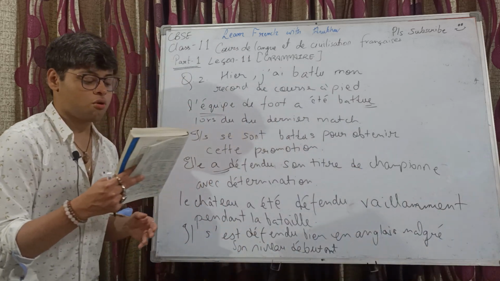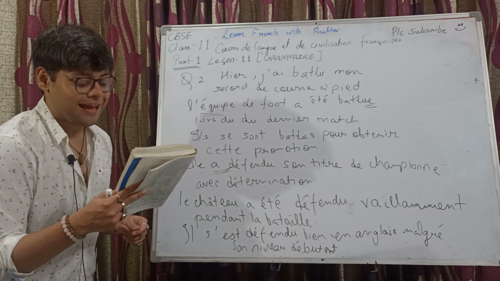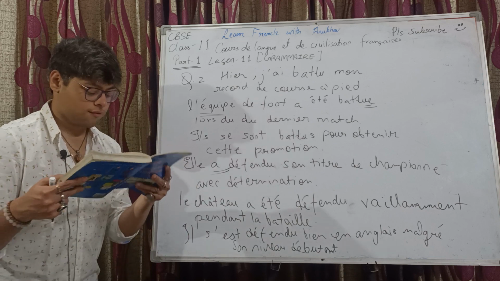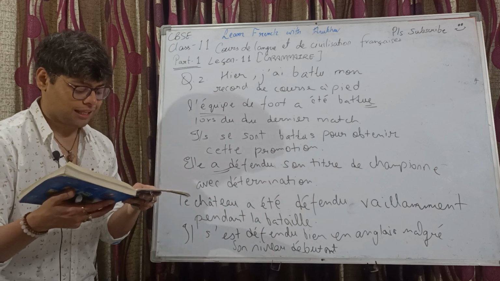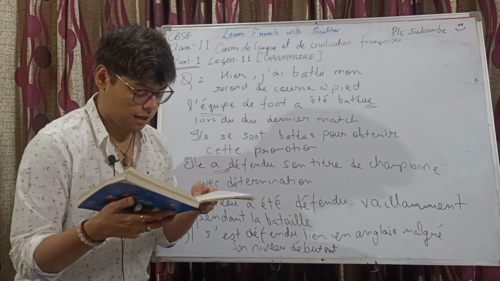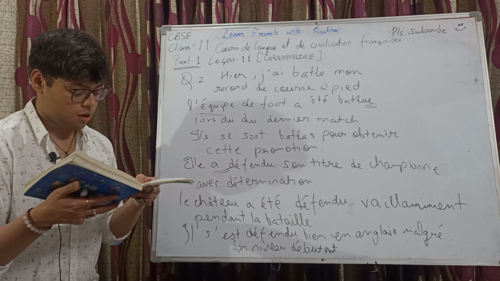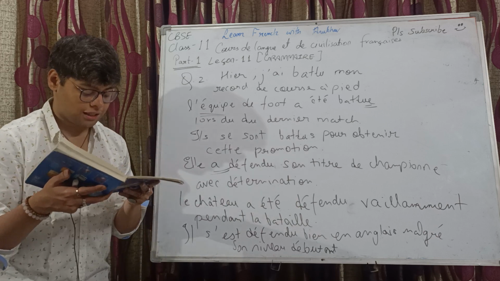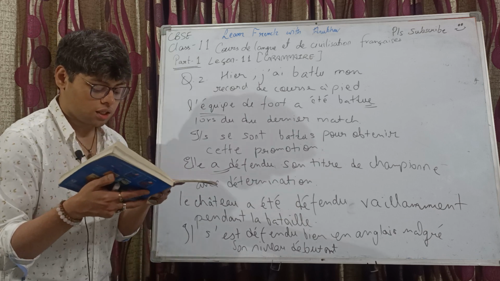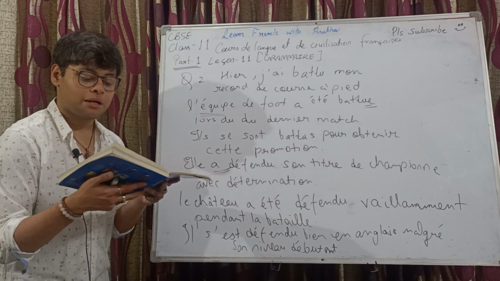Exercise number 3 is: mettez au plus-que-parfait ce passage de la lecture. Okay, so it's the second paragraph of the text. La Lorraine a été souvent un champ de bataille, surtout au cours de la Première Guerre mondiale. Canons, fusils, mitrailleuses y ont fait rage bien des fois sur les obus et les balles de le sang des hommes a coulé à flot dans ces attaques meurtrières.